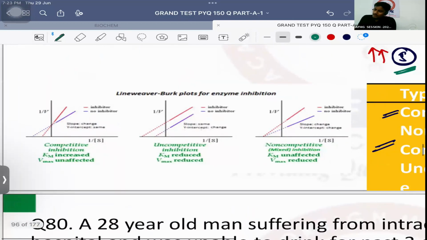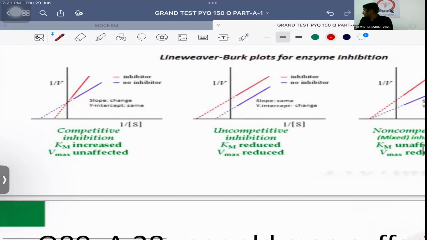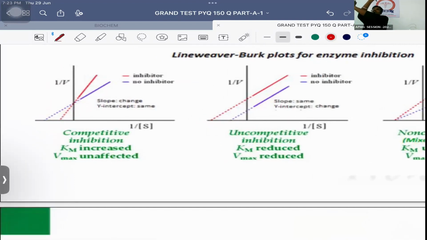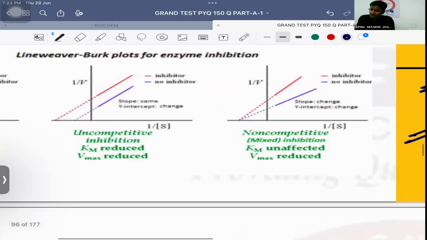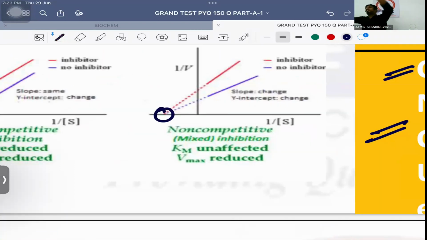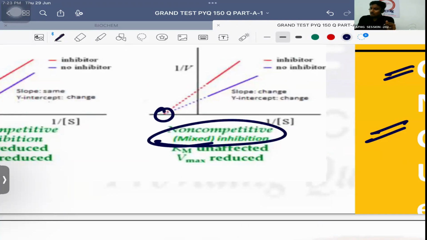Now, Lineweaver-Burk plots usually. If there is competition, क्या होता है? Crossing होती है. तो इससे easy और तरीका नहीं हो सकता. If both the lines are crossing each other, this is an example of competitive inhibition. That's the best way to identify. Okay? अगर दोनों, both of them have started from a single point and both of them are going in different directions, that is a V formed. That is an example of non-competitive inhibition finally.